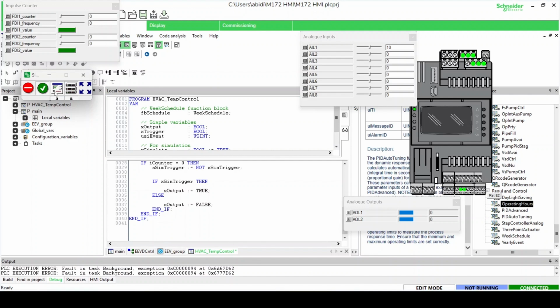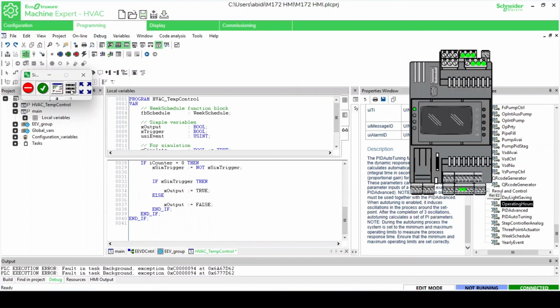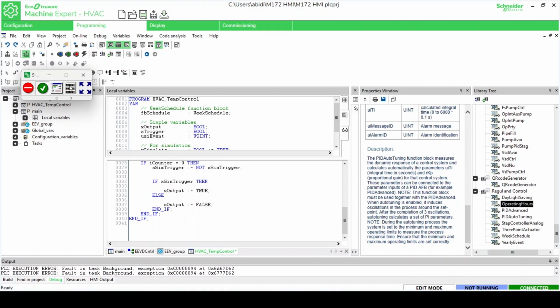When the simulation trigger is true, the output turns on. When it is false, the output turns off. This allows us to visualize the schedule behavior during testing without configuring real-time events.